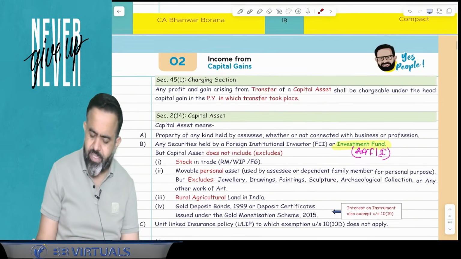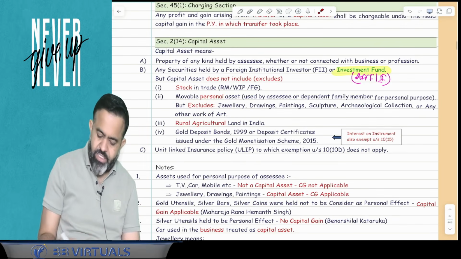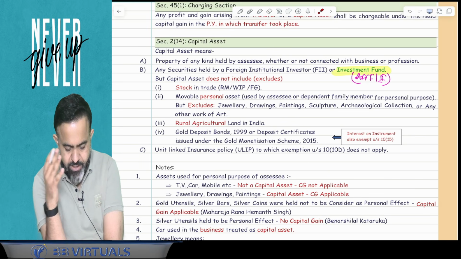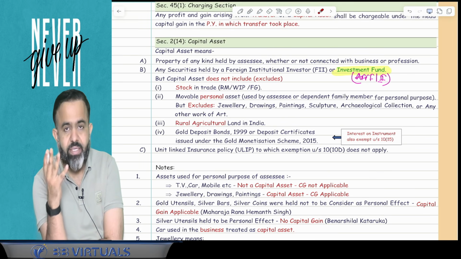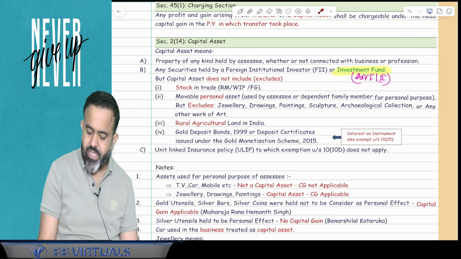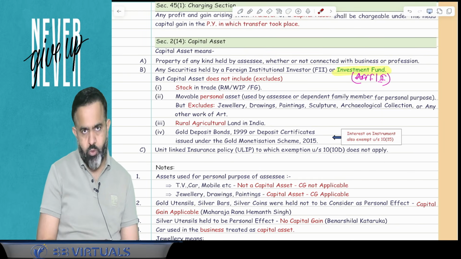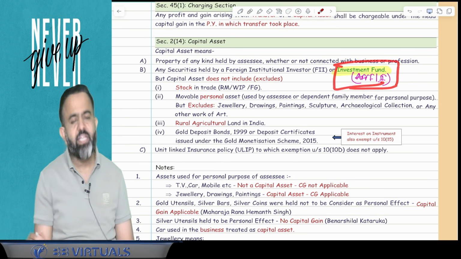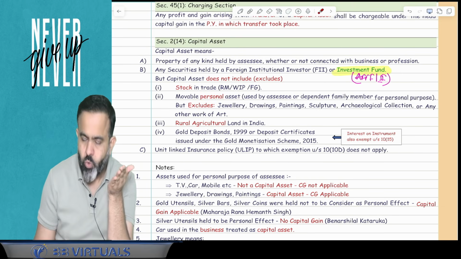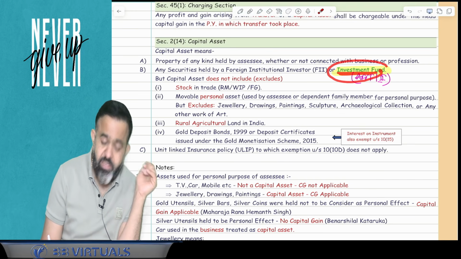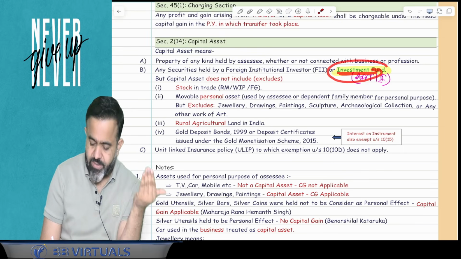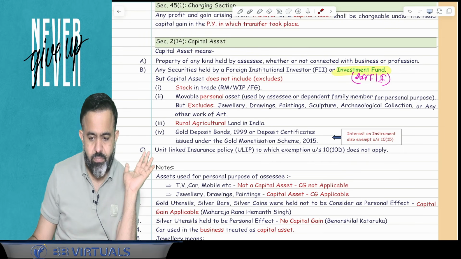Okay. Now in the capital gain topic, there is one small change here. Like you know that if an FII holds any security as per the SEBI guidelines, then that security is always treated as a capital asset. Here they have mentioned the investment fund also. Investment fund means alternate investment fund category 1 and category 2. So if the alternate investment fund is holding any security, then that security is also treated as a capital asset.